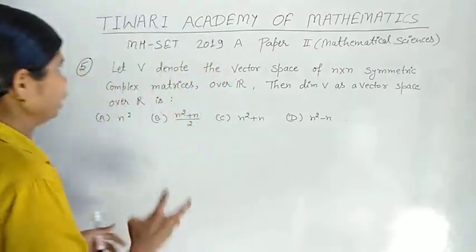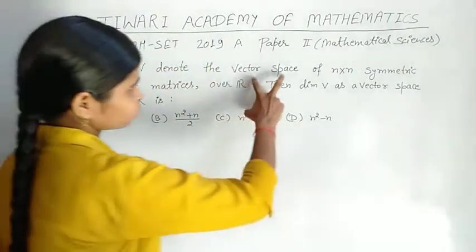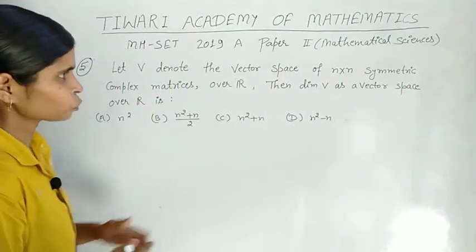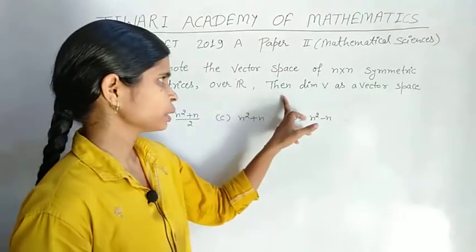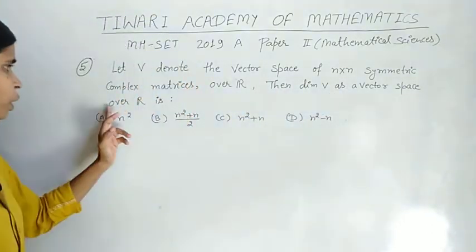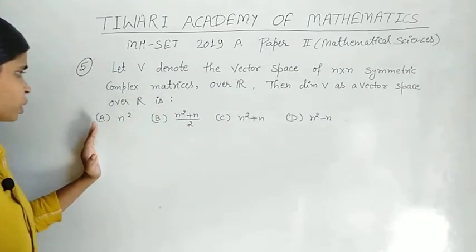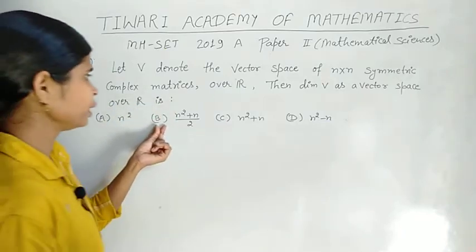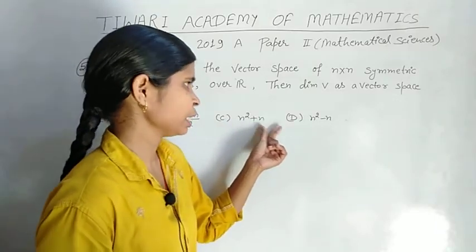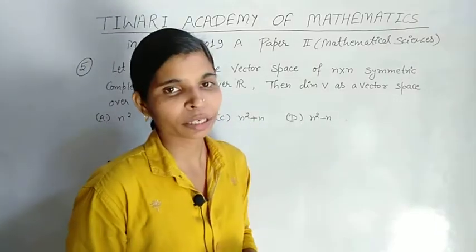Let V denote the vector space of n×n symmetric complex matrices over the real numbers. Then the dimension of V as a vector space over the real numbers: option first is n², option second is (n²+n)/2, option C is n²+n, and option D is n²−n.